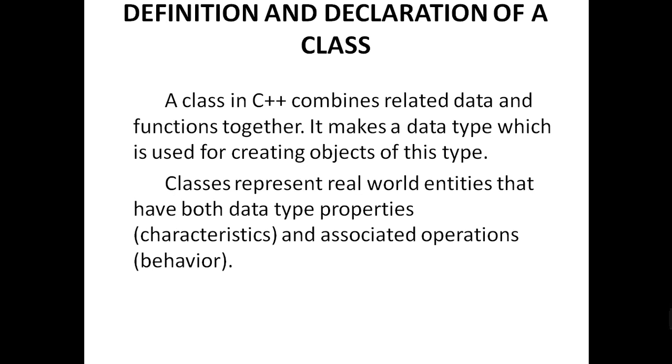A class contains data and functions. That is, data members and their associated functions. In another word, a class represents real world entities that have both data and function properties. What are they? The data members and its functions. The data members can be accessed within the functions, and that is known as the behavior of a class.